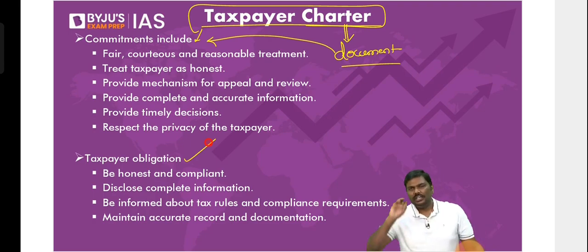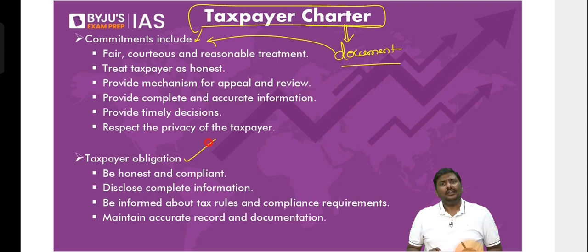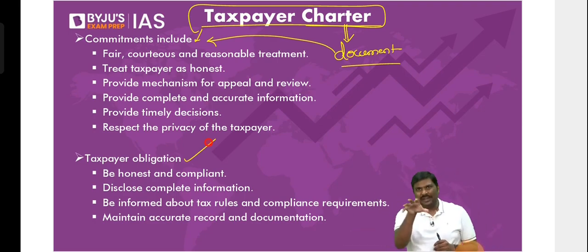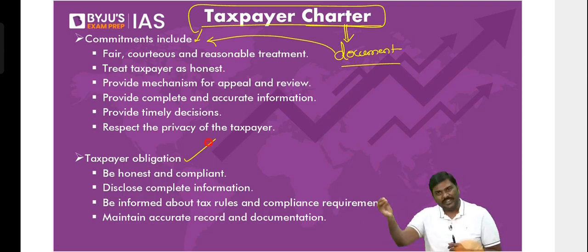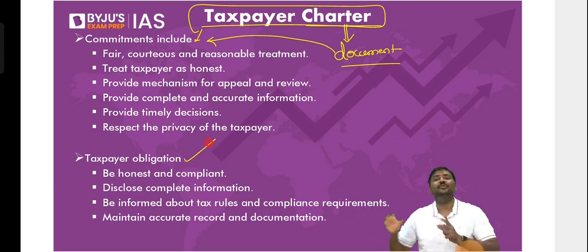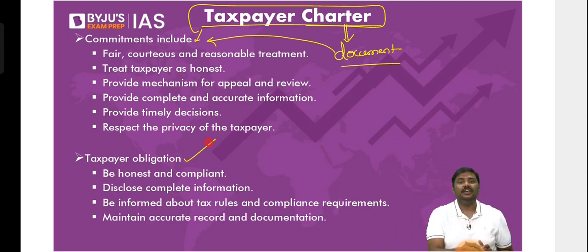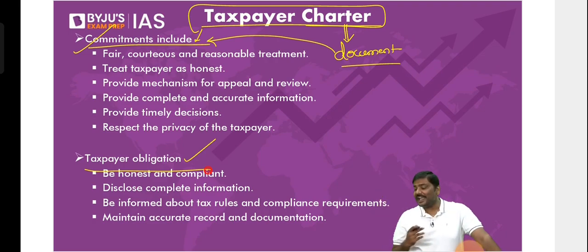What kind of advice to people? Whenever you're filing income taxes, and you have invested somewhere, keep all the documents with you. If you're filing taxes, be honest. These are some of the advices given to the people. What about the tax officials? The government is telling them, be transparent with the people. Don't treat people in a callous way. Treat them very humbly. Don't terrorize them. Be friendly to them. And when they approach you, do not treat them as culprits, as if they have already hidden some income taxes from you. These are the directions given to the tax department as well as to the taxpayers. Just a document. So this is referred to as a taxpayer charter.